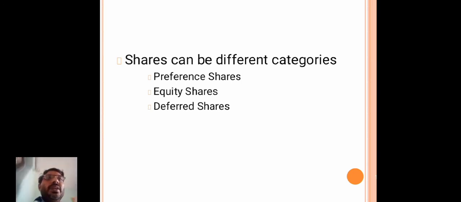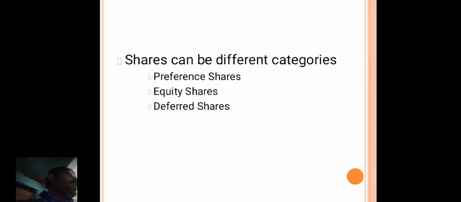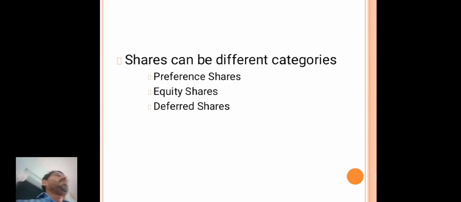So here the shares are different. Shares can be of different types or different categories: preference shares, equity shares, and deferred shares.